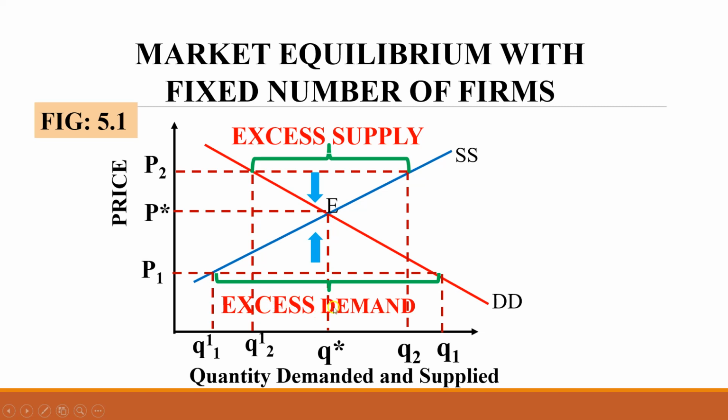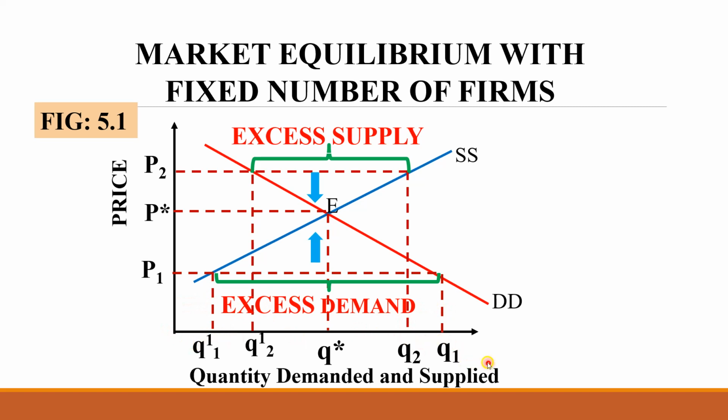Here in this diagram, excess demand is denoted by the distance indicated by this green curly bracket, Q1 dash Q1. Q1 dash is the supply and Q1 is the demand. Therefore, excess demand is denoted by this distance Q1 dash Q1, as I told you in the previous section. This much is total demand, this one is the supply, therefore this is the excess demand.